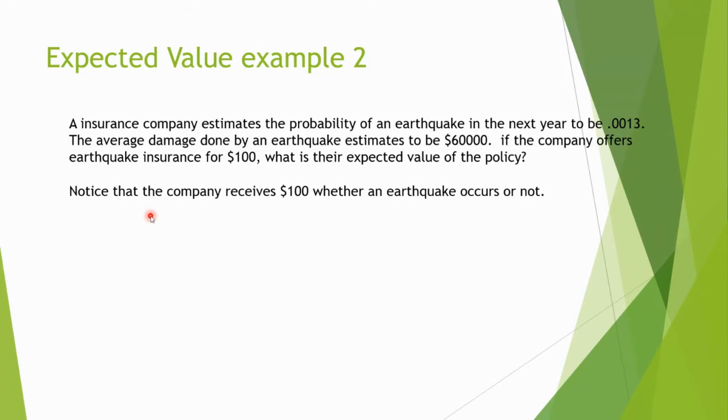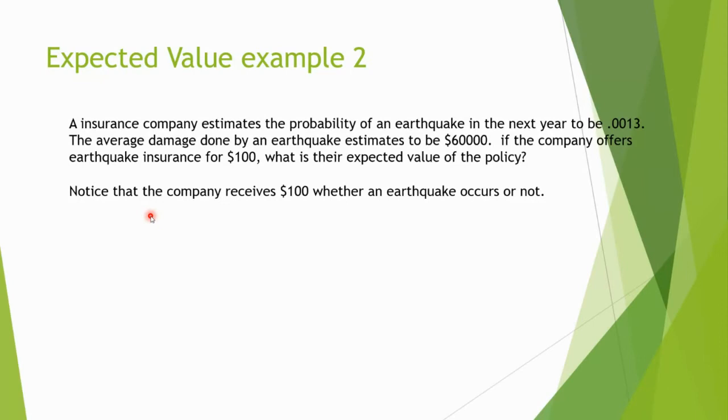Regardless of whether you get into an accident or not, you're going to have to pay for the insurance to be covered, whether you use it or not. So no matter what, the company is receiving $100, whether an earthquake occurs or not.